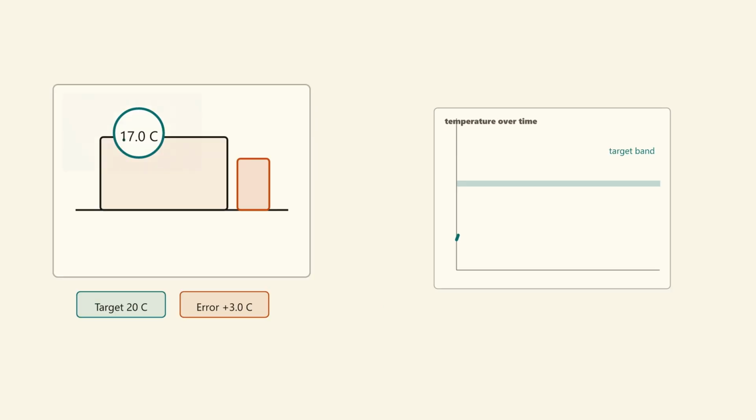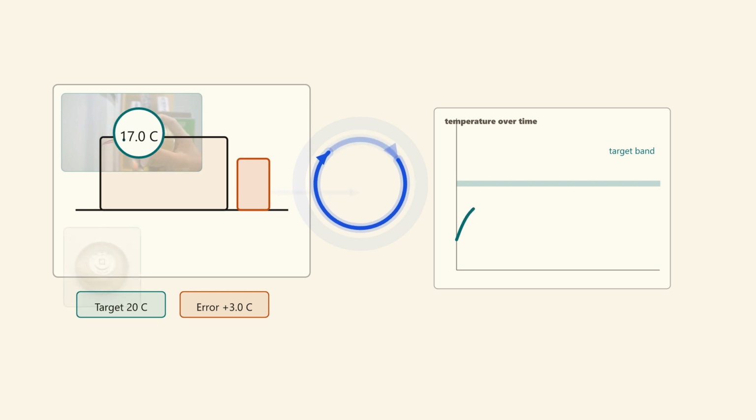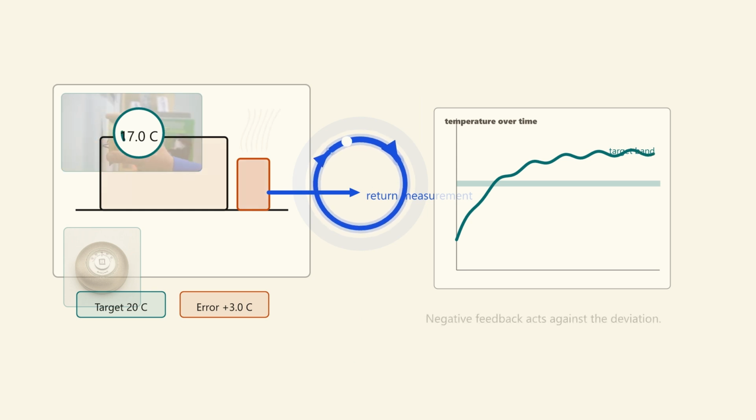Start with the cleanest control loop. The room has a target, 20 degrees. The current temperature is 17. The room is too cold. That difference is the error. The thermostat does not need to understand winter. It only compares state with target. That error is not a moral failure. It is useful information. The thermostat sees a gap between the measured state and the preferred state, and the size of that gap tells the system how strongly to respond.